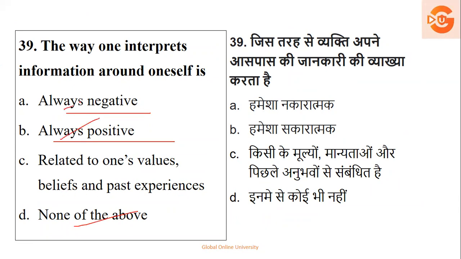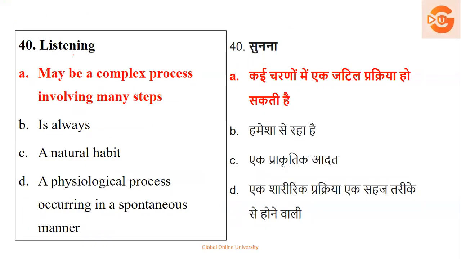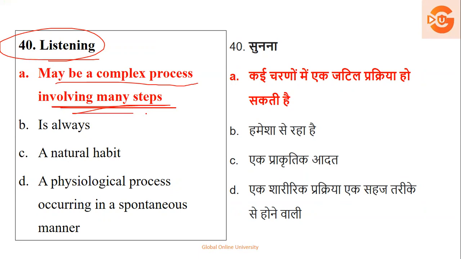So obviously, this will not come. Your right answer will be related to one's values, beliefs, and past experiences. Next, listening. This question again we got it for the second time. Maybe complex process involving too many steps. In ways it was given in a different form, okay, complex to organized form, and now here they have given complex, which involves many processes.